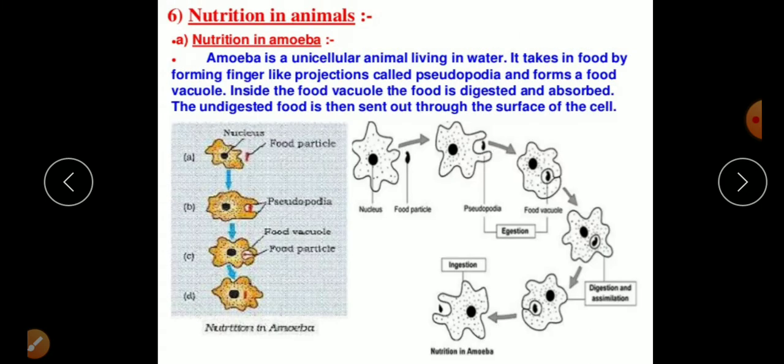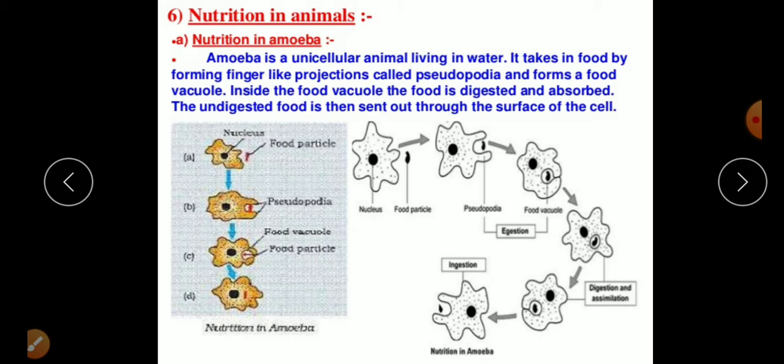In heterotrophic nutrition, we know about holozoic nutrition. Now we are talking about nutrition in animals. In the class 10 syllabus, there is nutrition in amoeba and nutrition in human beings. It's a very important part and it is given in detail, so we have to learn it very properly. The 3 mark questions or sometimes 1 mark questions will come from this chapter.